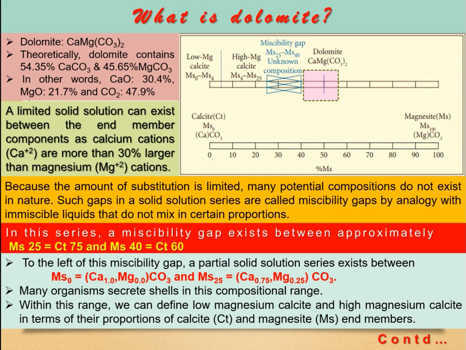More than 55% or 60% magnesium in CaCO3 will be regarded as magnesite. There is a solid solution series between two end members. On the left end is calcite, pure CaCO3, and on the right side, pure magnesite, MgCO3.